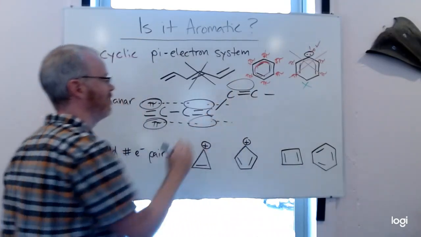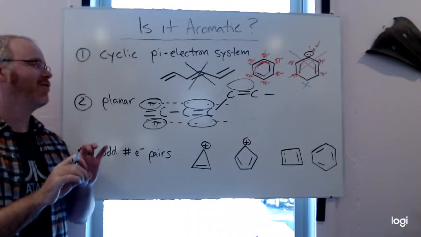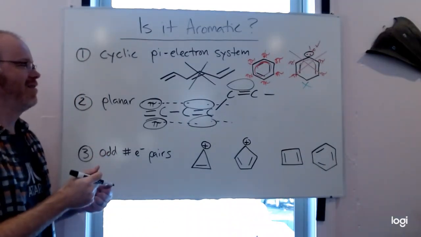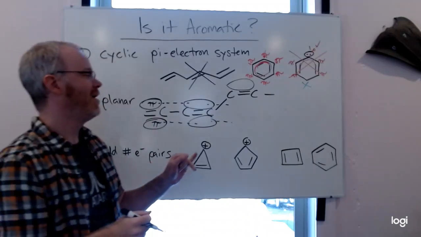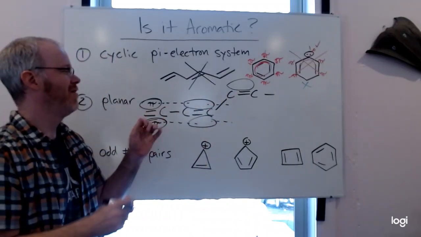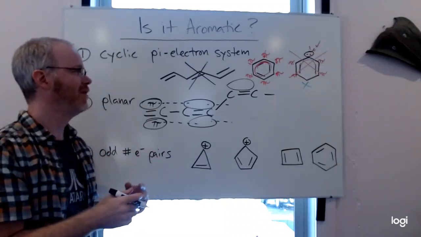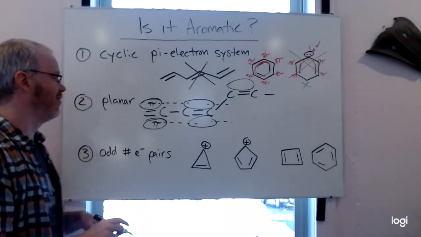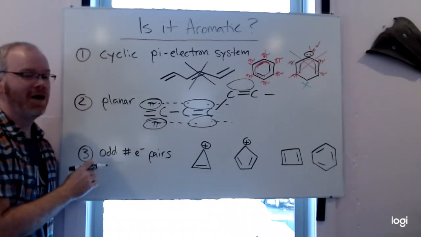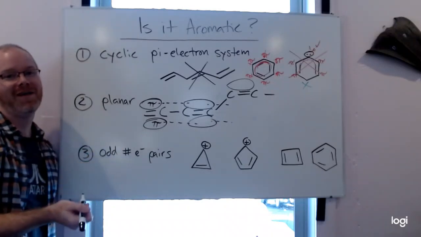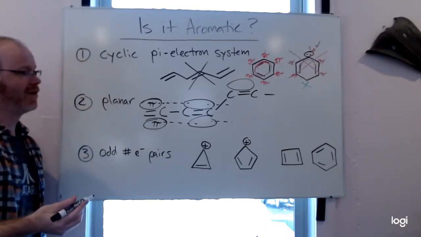I'm not allowing those to share. The electron systems aren't able to interact in the same way. So even if it might look like they can share all the way around, if there's a bend or a kink and it's not planar anymore, it breaks up the ability for those electrons to share evenly. So it has to be planar. When in doubt, build a model. That can be really helpful to figure out if something's planar.